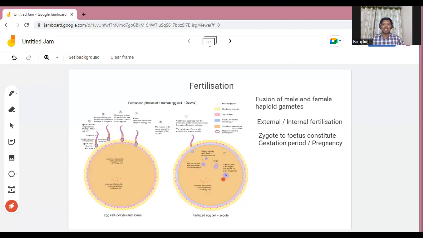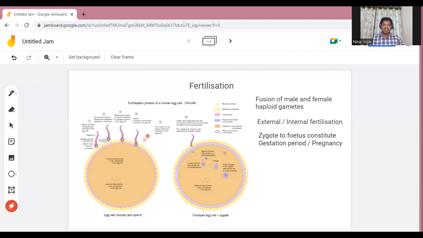Behind the formation of this young one, fertilization plays a very important role. That's why we have to learn the various stages of fertilization. As we have learned, fertilization means the fusion of male and female haploid gametes.